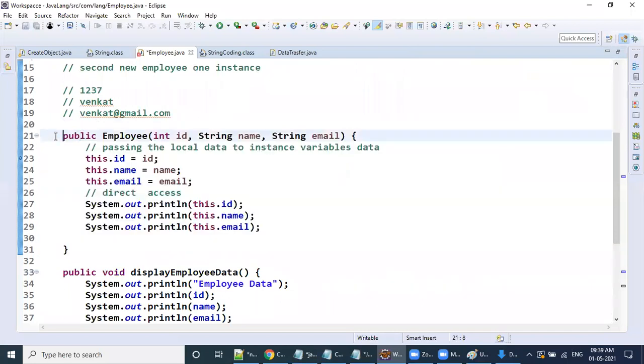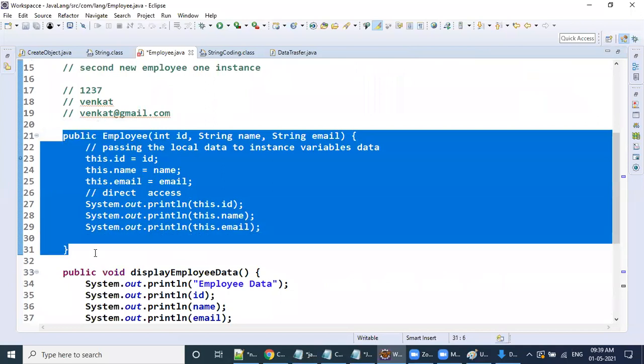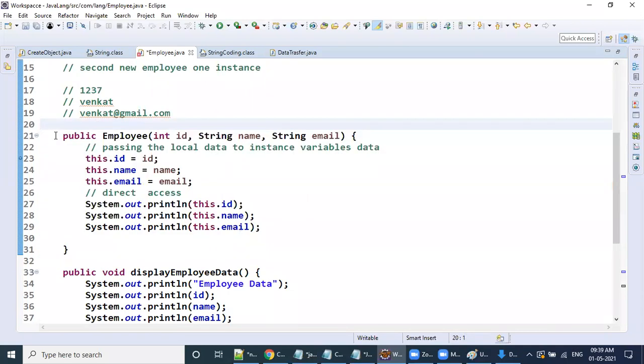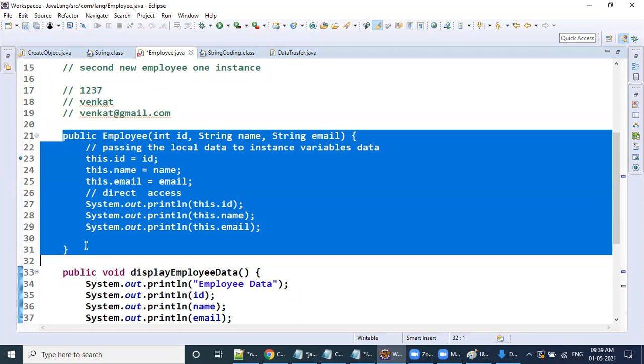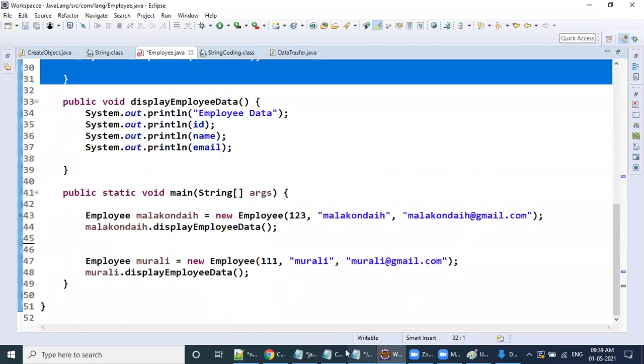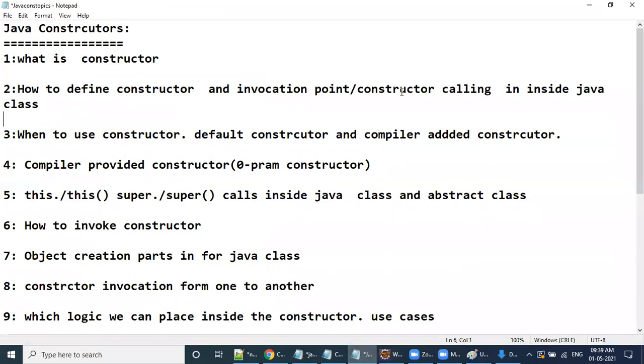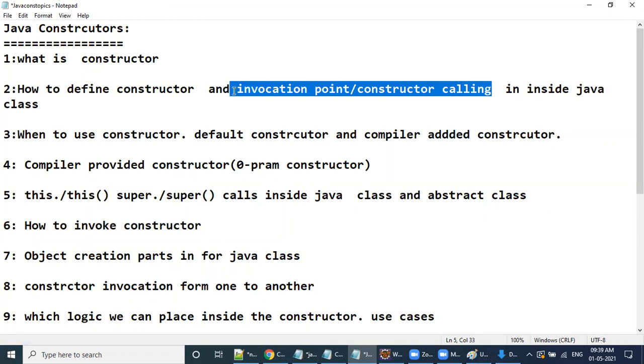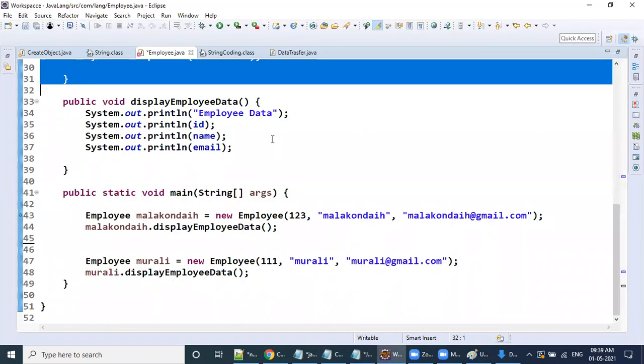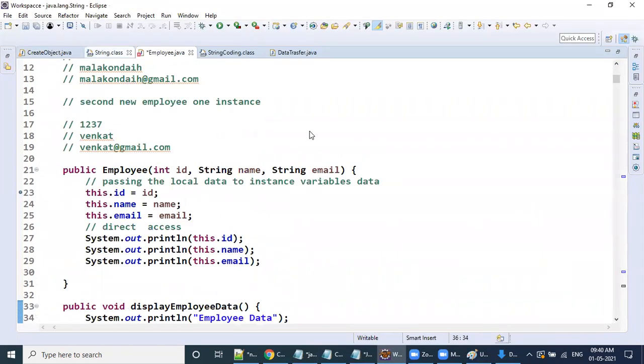Answer my question. How many times can I call this constructor? Hello? Once you define a constructor in any Java class, how many times can I call it? N number of times, or only one time? Okay, I'll show you.